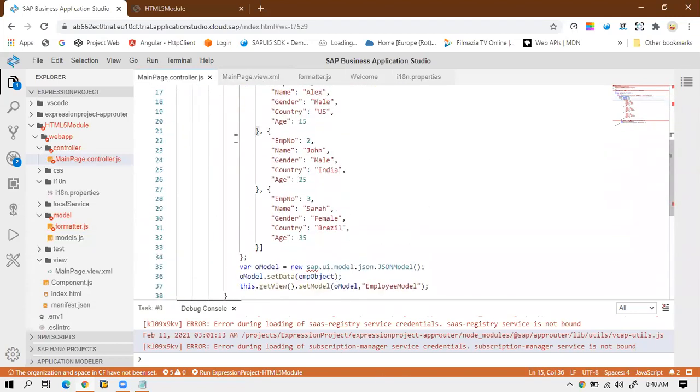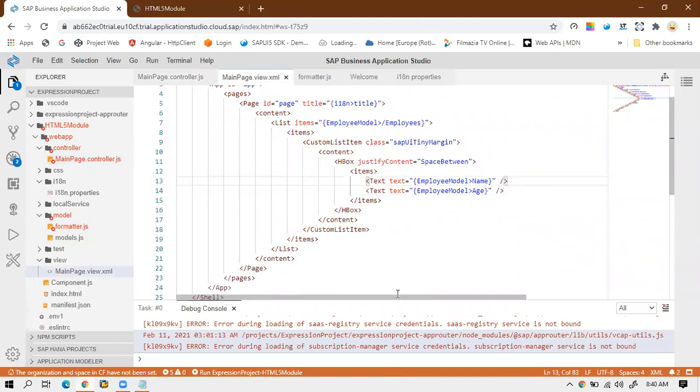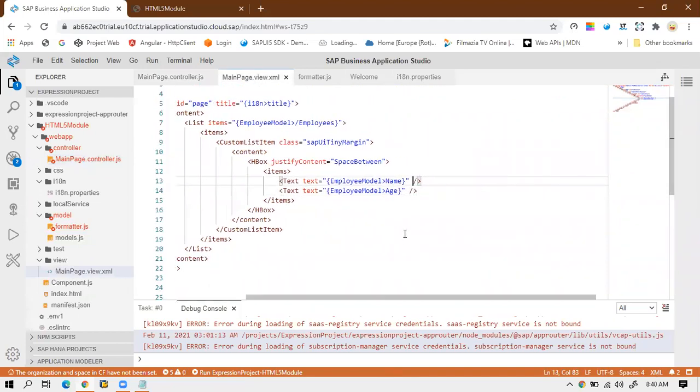Now what I have to do: first I need to call the function, right? In the age, the standard binding syntax is already done. We have bound the age property to this text control. If I want to call the formatter on this age property, what is the generic syntax?